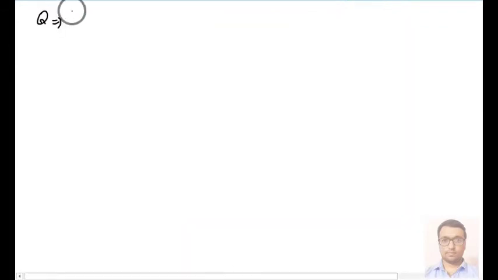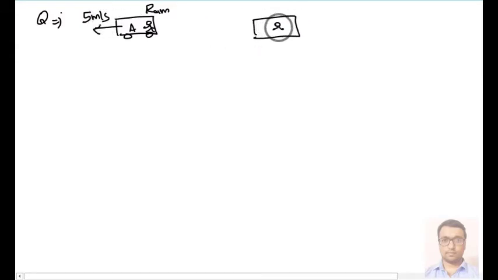Okay, now suppose I consider another example. Say one person is sitting on vehicle A, that is Ram again, and he is moving with 5 meter per second towards left, and another person is sitting in vehicle number B, moving towards right, and this is Shyam, moving with say 7 meter per second.